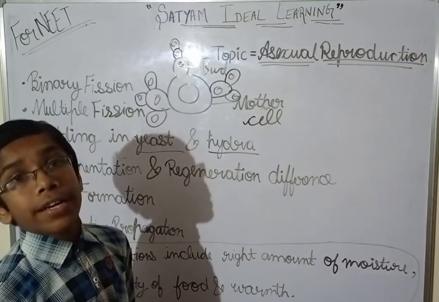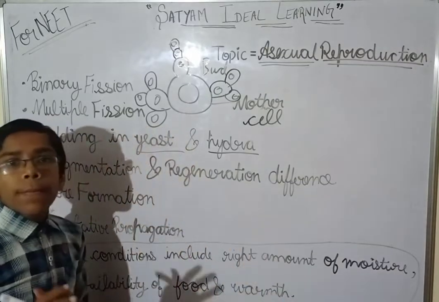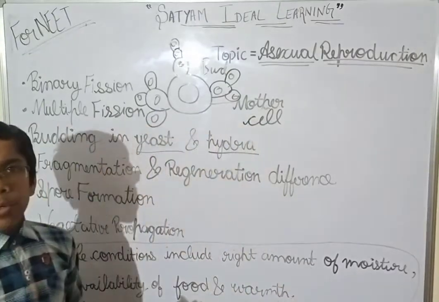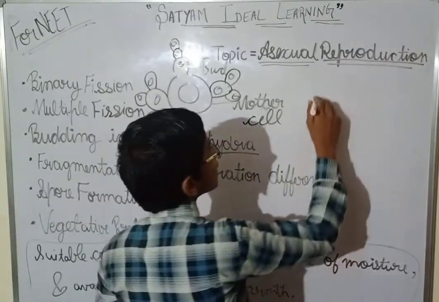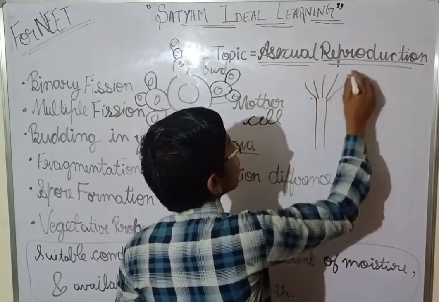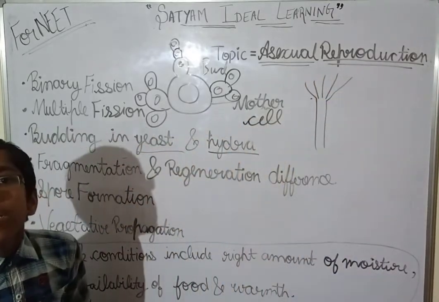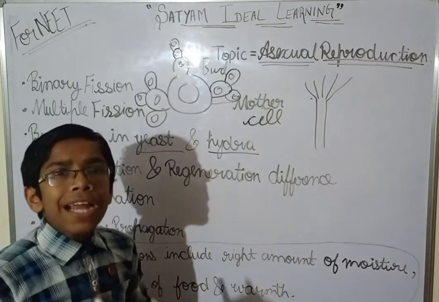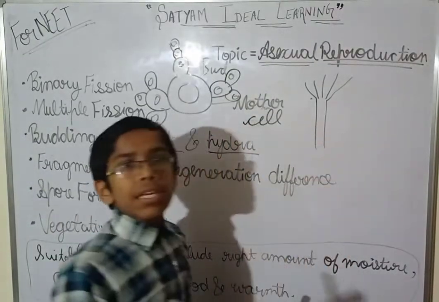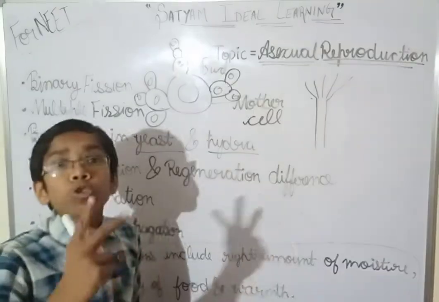Okay. Now come to hydra. What happens in hydra? The cell divides very fast. Like this is a hydra. At a certain point, when the cell divides very fast, it forms a bud, an outgrowth.